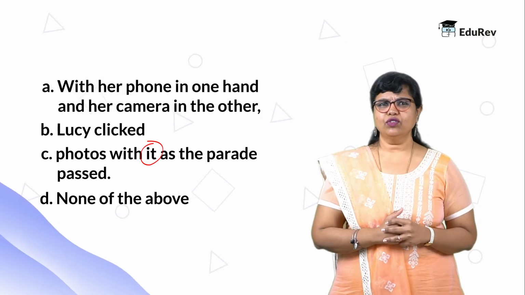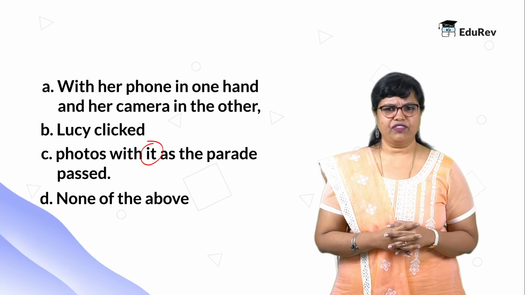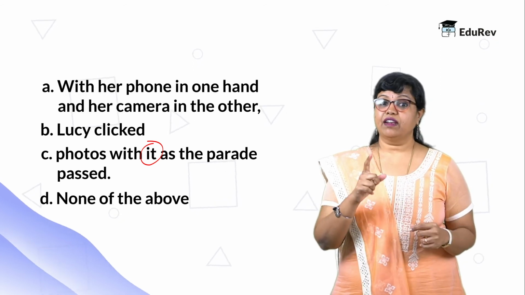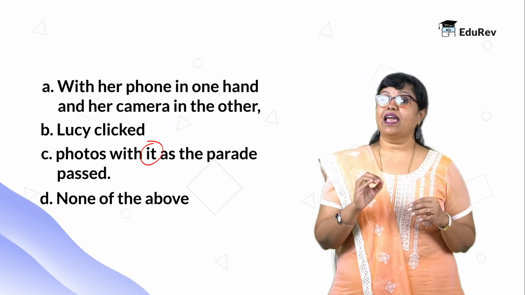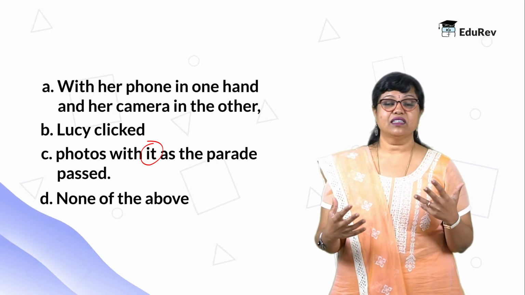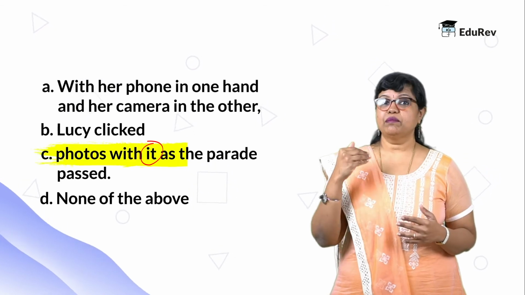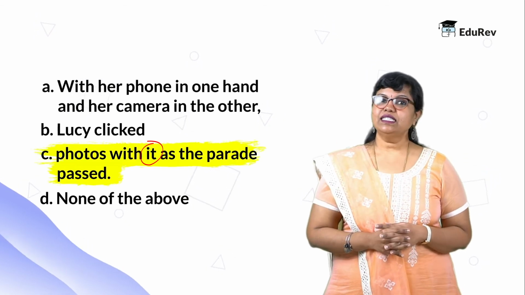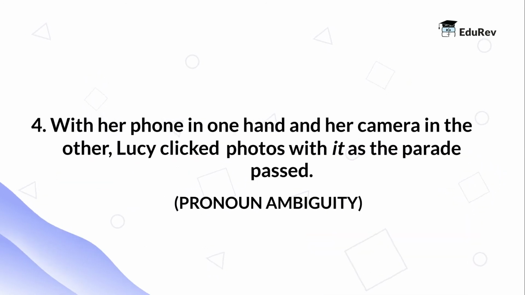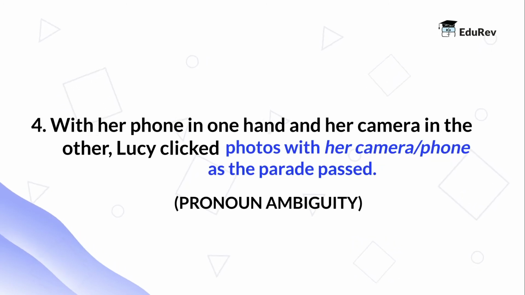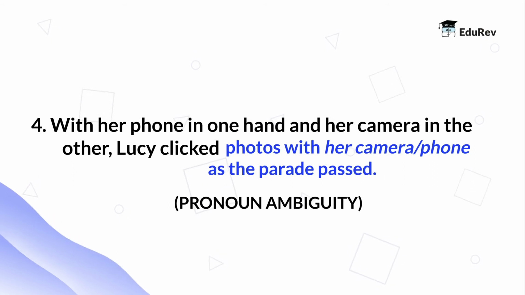Okay, so do we know who or what this pronoun is referring to? Not really, right? It can refer to either the camera or the phone. So this pronoun is called an ambiguous pronoun. It doesn't have clarity, it's unclear. Okay, so the error is in part C. This sentence is testing us on pronoun ambiguity. The correct sentence should be, with her phone in one hand and her camera in the other, Lucy clicked photos with her camera or phone as the parrot passed. Let's take a look at the next sentence.